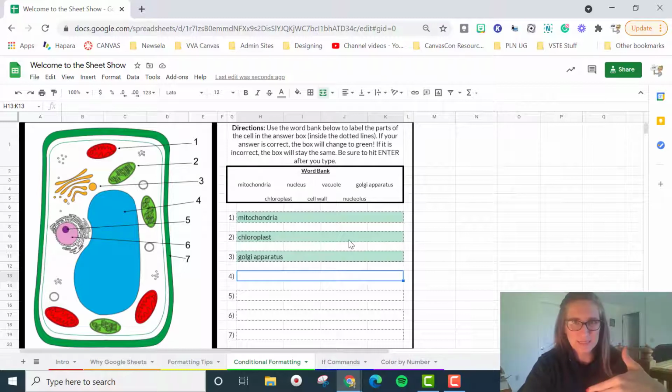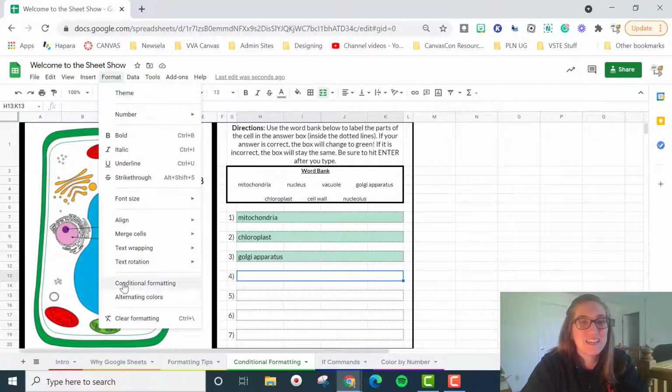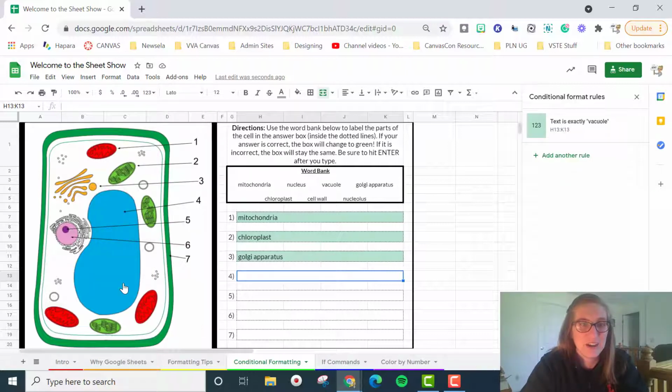So this is the more basic feature. Number 4 over here is this nice blue section. It's the vacuole. I'm so sorry, all you science teachers out there. All right, and so we're going to go to our answer box. We're going to click format, and we're going to hit conditional formatting. So in the answer box, format, conditional formatting.